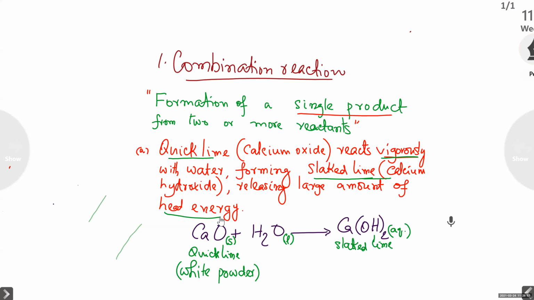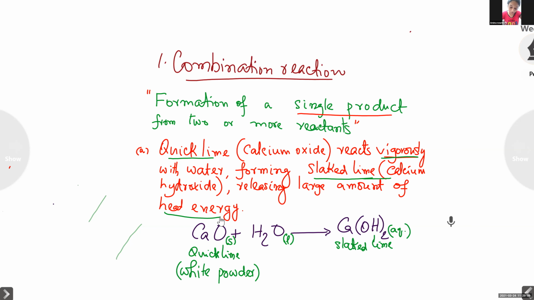Another question. You said it is a combination reaction. Why do you say that's a combination reaction? Formation of a single product. That's the answer, correct.